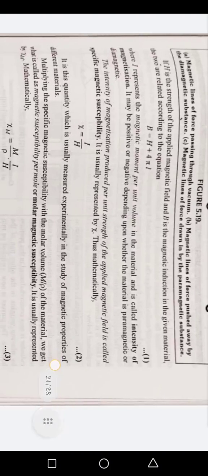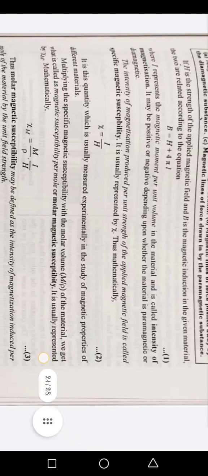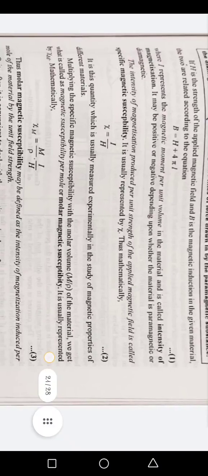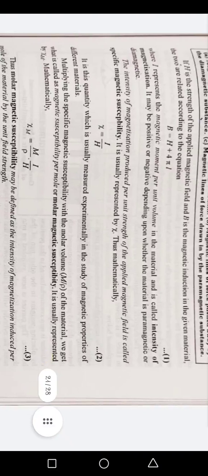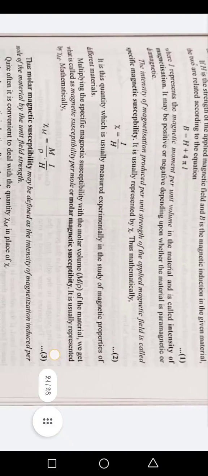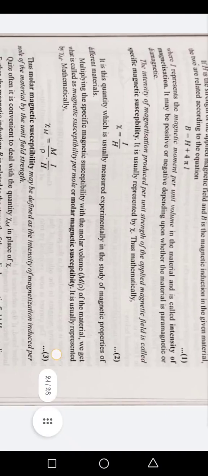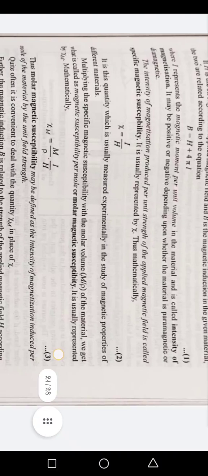This quantity is usually measured experimentally in the study of magnetic properties of different materials. Multiplying the specific magnetic susceptibility with the molar volume M by rho of the material, we get what is called magnetic susceptibility per mole or molar magnetic susceptibility.